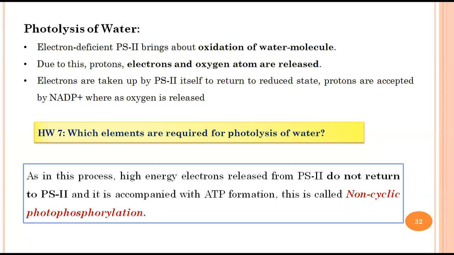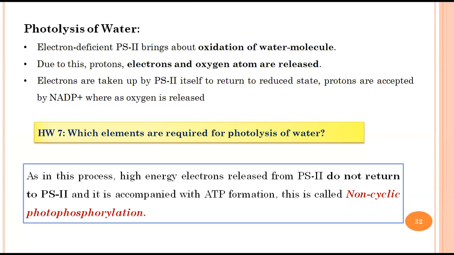Very good. Now you get the power, that is the reducing power, and oxygen is finally released in the air. Okay. So in this way, these are the important processes which are associated with non-cyclic photophosphorylation, which are very important and you need to keep in mind.